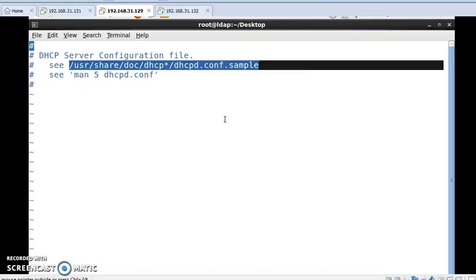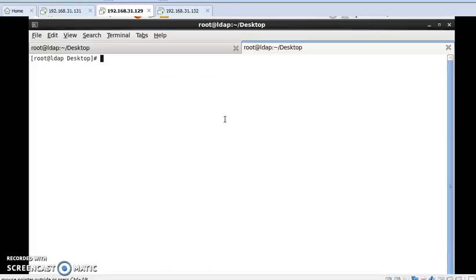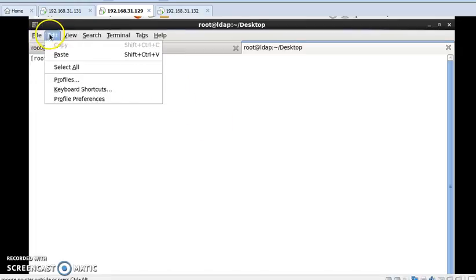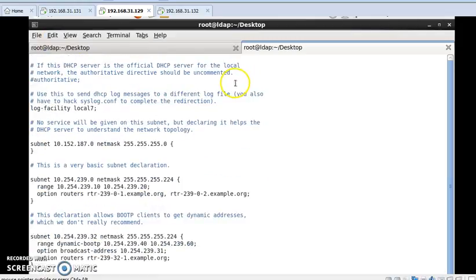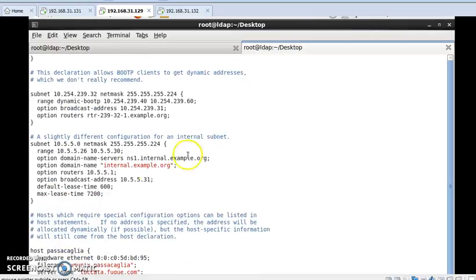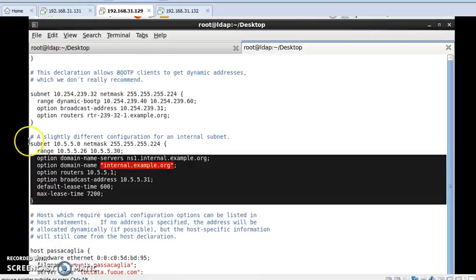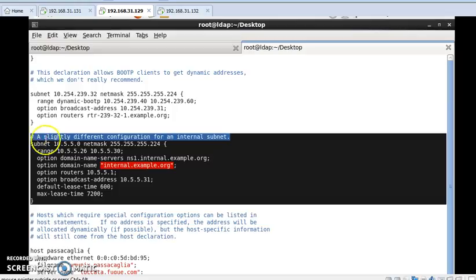Then I'm opening another terminal and write vim and then space and then paste that. From here we'll copy this section, a slightly different configuration for an internal subnet, from here to the closing bracket.